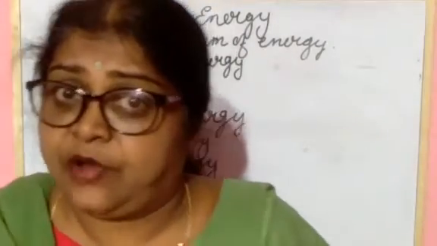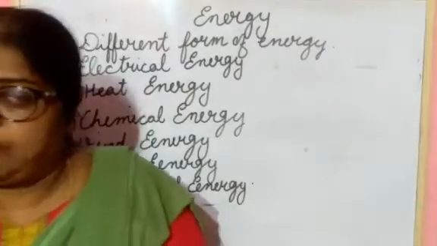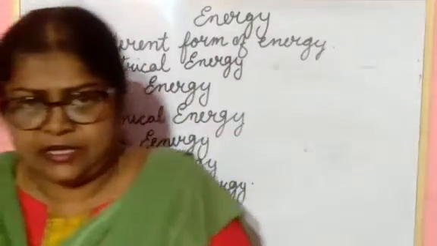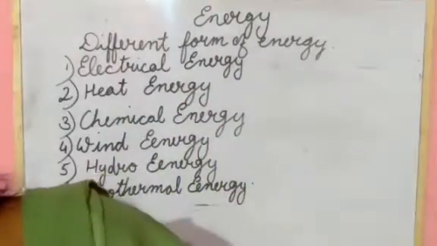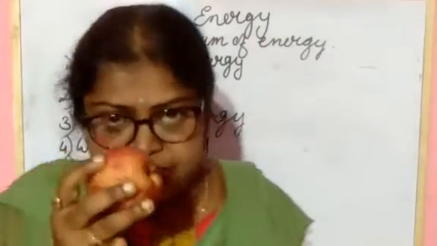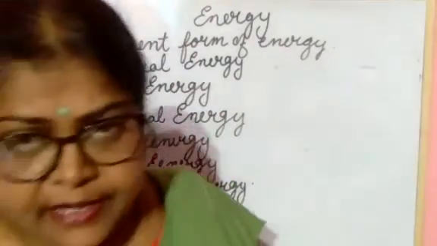When you learn the periodic table, then you will know what chemical energy is present in food material. For now this much only: food material is in the form of chemical energy.